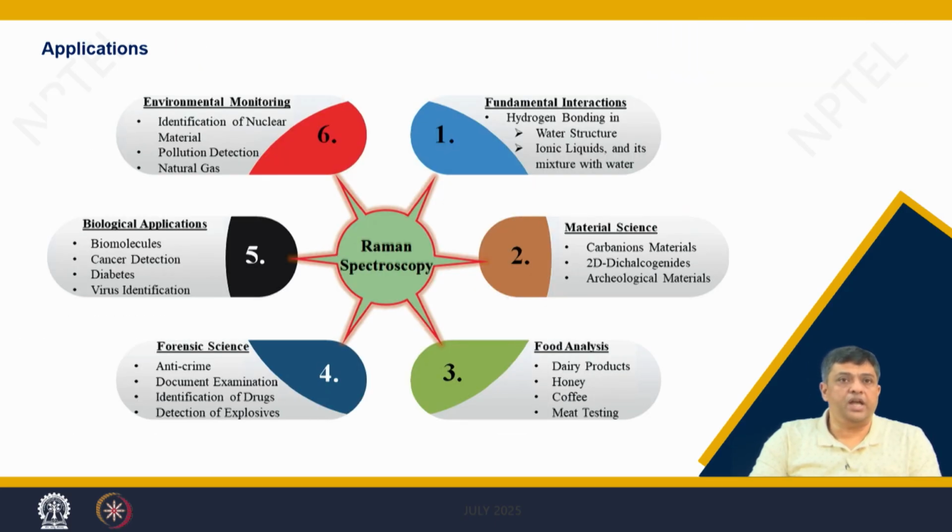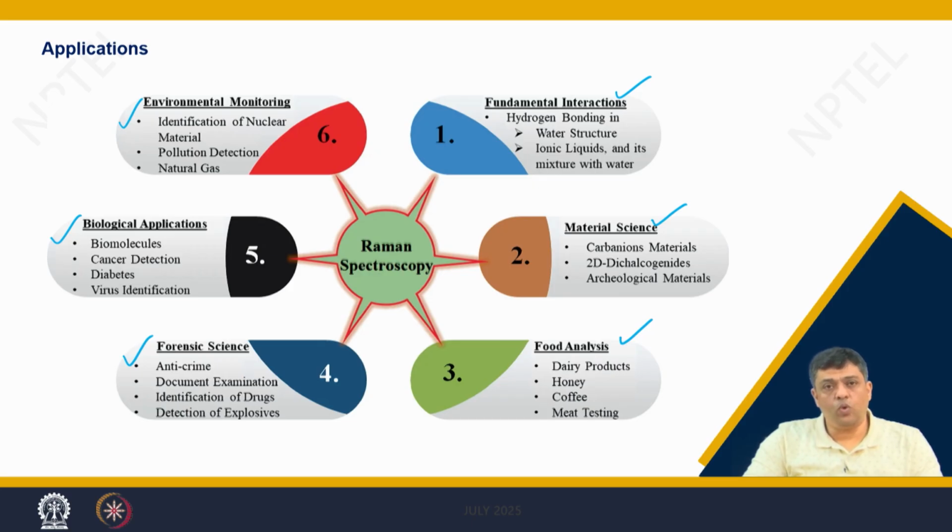For example, you can use it for environmental monitoring, interactions, biological applications in material science, forensic science, or food analysis. So, you have a large number of applications of a Raman spectrometer.